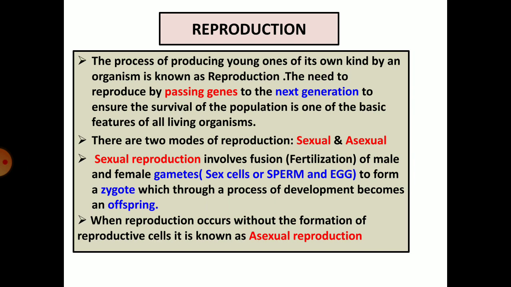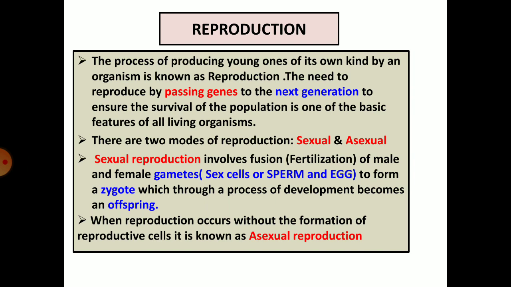But in biological terms, reproduction is the process of producing young ones of its own kind by an organism. The need to reproduce by passing genes to the next generation is to ensure the survival of a population, and this is one of the basic features of all living organisms. Basically, reproduction is of two types. Let us know the meaning of these two terms, sexual and asexual.